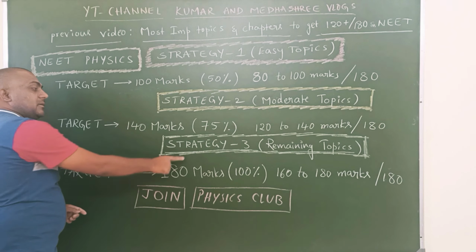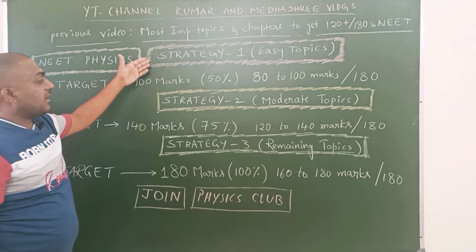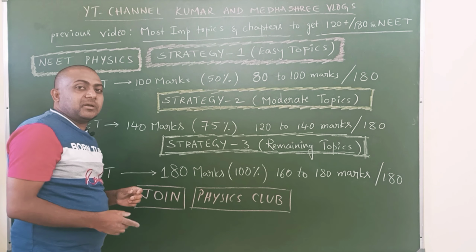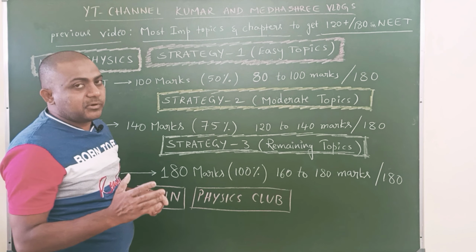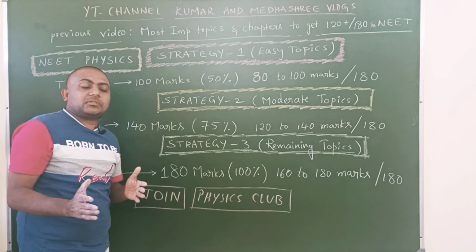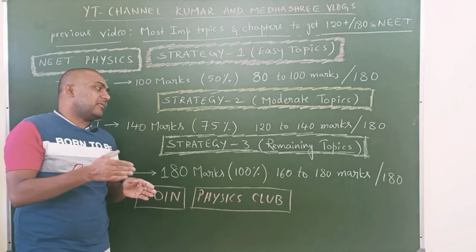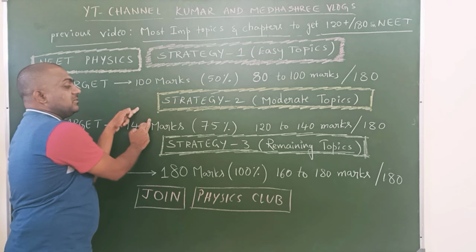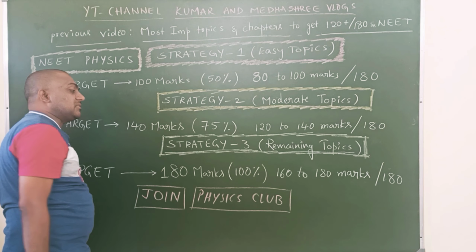Strategy 3: the remaining topics. What are the remaining topics from strategy 1 and strategy 2? Those topics may be difficult, and you may be a little confused in some problems. Some students always face doubt with either plus or minus in some problems. Those types of topics are not given in strategy 1 and strategy 2, so the remaining topics are covered in strategy 3.